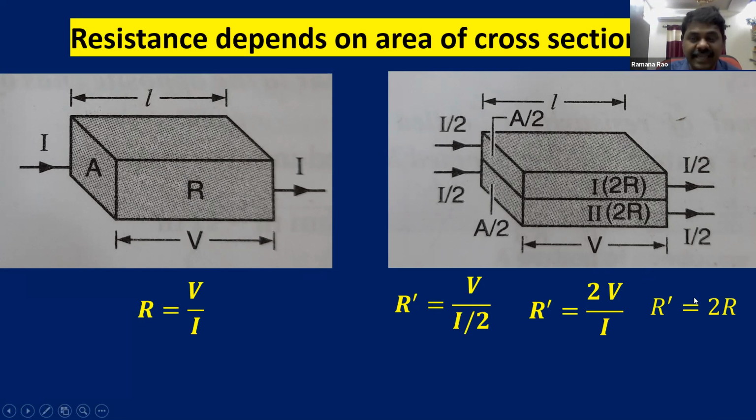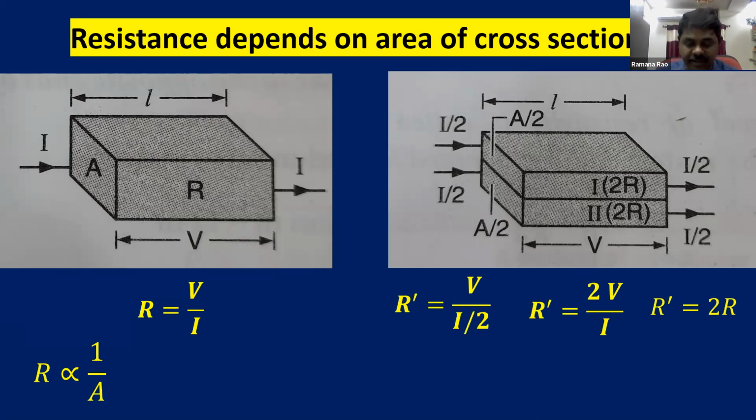That means area is decreased to half, whereas resistance is doubled. That means it is inversely proportional. So as the area of cross section decreases, resistance increases. So you can see R is proportional to 1 by A. That means resistance is inversely proportional to area of cross section.